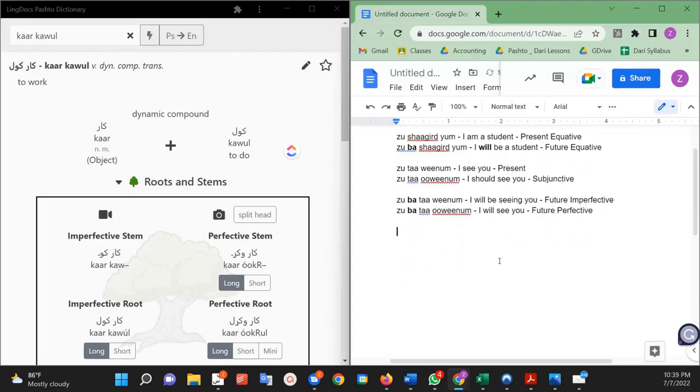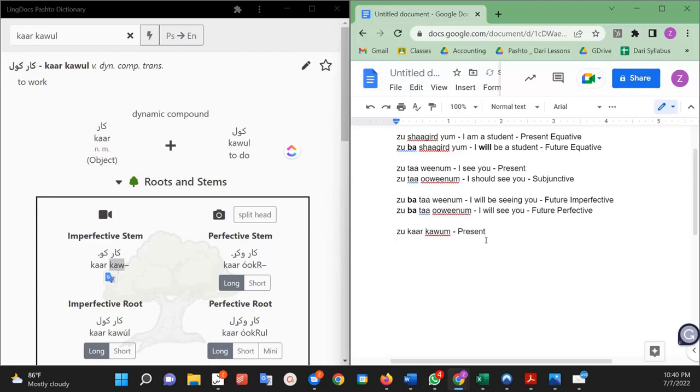So let's say if I wanted to say this present tense, I am working. What would I say? Answer, actually, think to yourself. Pause the video if you need to. The answer is z, kar, kawam. So I'm going to use the imperfective stem, kar, and then add the I at the end, so z, kar, kawam. This is I am working, so this is the present.